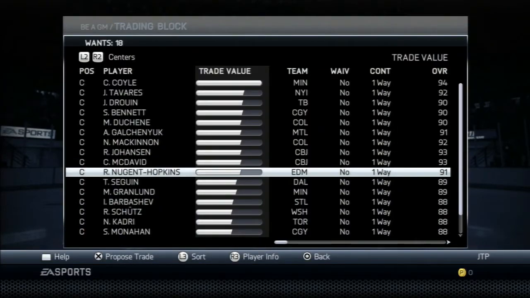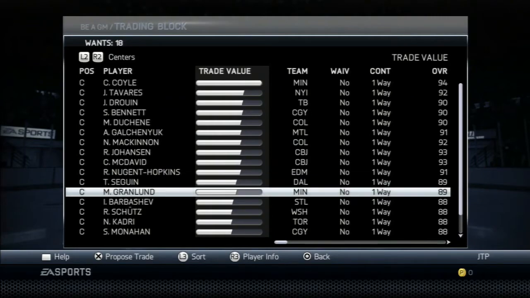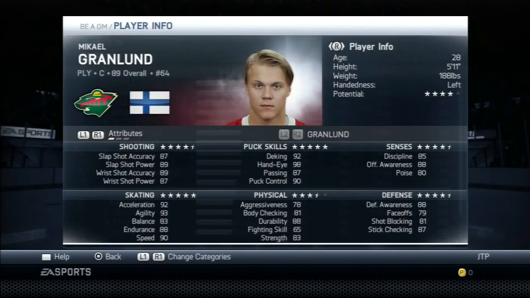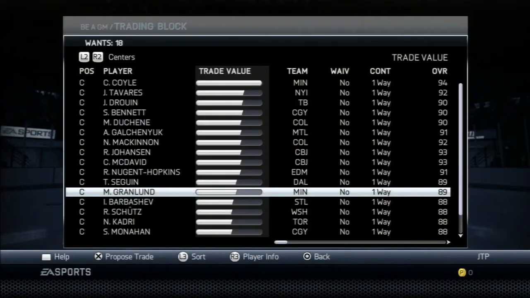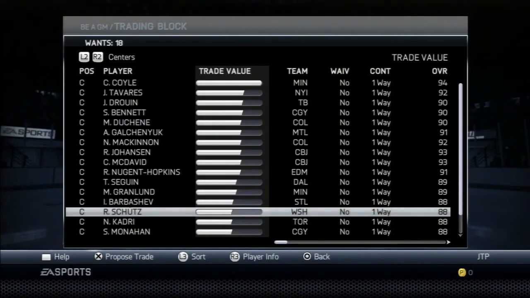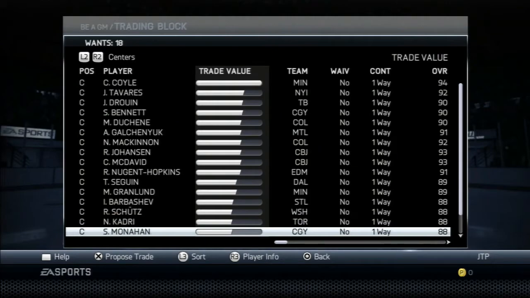Johansson, McDavid, no, not getting McDavid. Nugent-Hopkins, Michael Granlund. Yeah, Granlund wouldn't be bad. He's actually got the better defensive awareness. 2 years left at 7.7, so pretty much the same contract. 28 years old. Barbashev, Schultz, Kadri, Monahan.